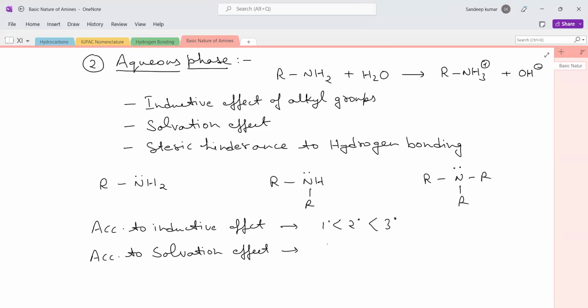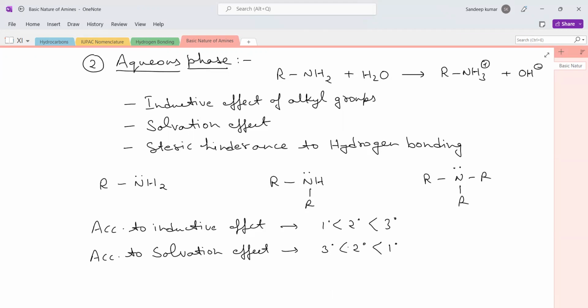So after reacting with water, it gains only 1 hydrogen atom, so it can form only 1 hydrogen bond, whereas secondary can form 2 hydrogen bonds and primary can form 3 hydrogen bonds with the water molecule. So the most solvated amine is the primary amine and tertiary amine is the least solvated. So we have the order 3 degree, then 2 degree, and then 1 degree.